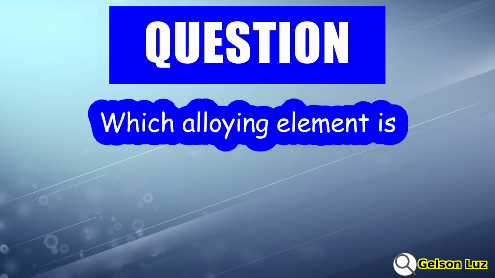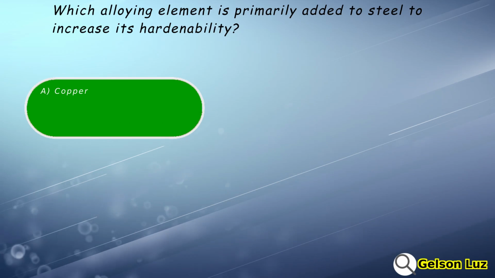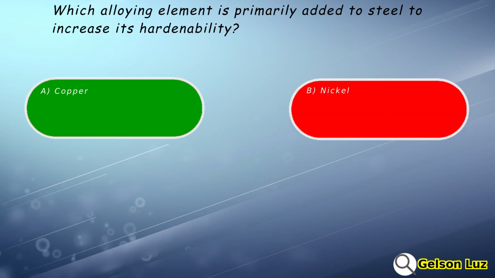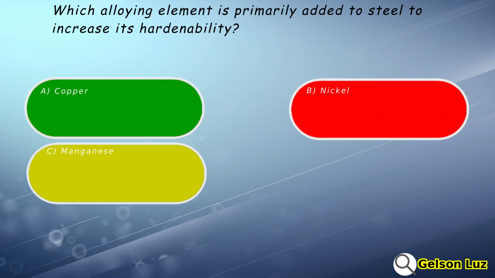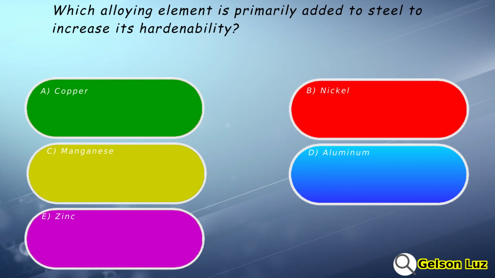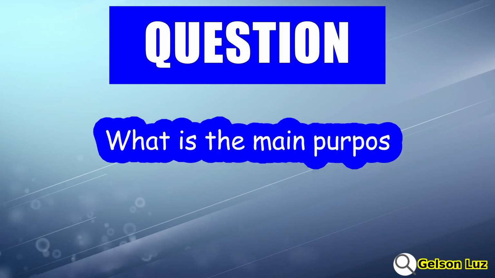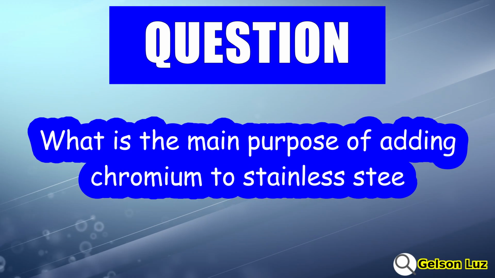Today's video is packed with easy exercises about the influence of alloying elements. Which alloying element is primarily added to steel to increase its hardenability? A. Copper. B. Nickel. C. Manganese. D. Aluminum. E. Zinc. The correct answer is C. Manganese.